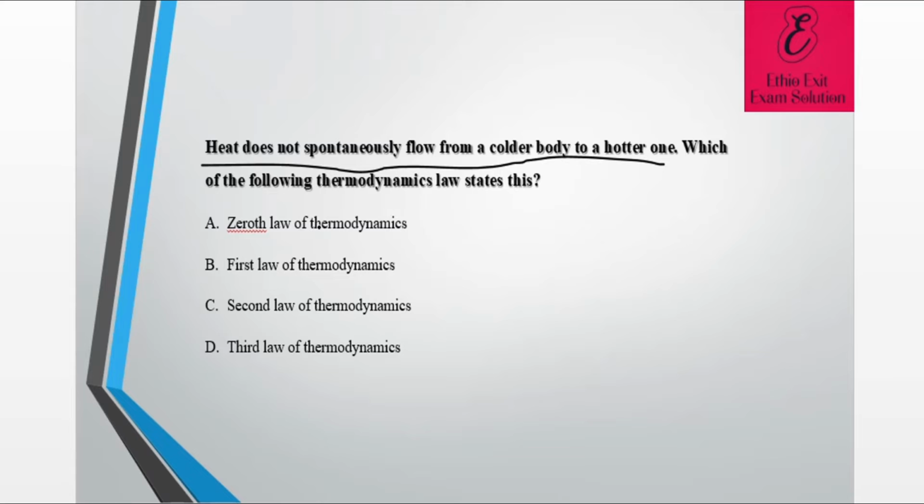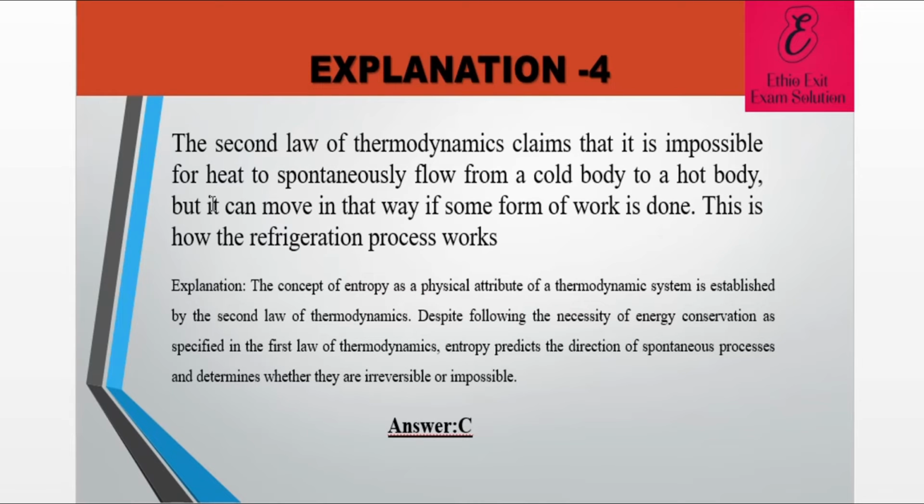A, zeroth law of thermodynamics. B, first law of thermodynamics. C, second law of thermodynamics. And D, third law of thermodynamics. So to answer this question, we have an explanation here. We have it directly from the second law of thermodynamics, which says it's impossible for heat to spontaneously flow from a cold body to a hot body, rather than from the hotter body to the colder body.